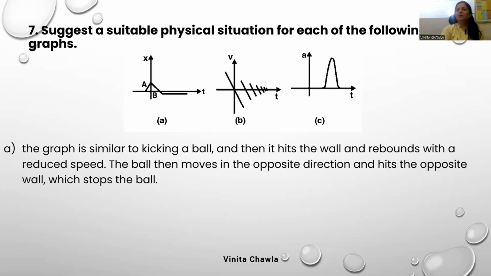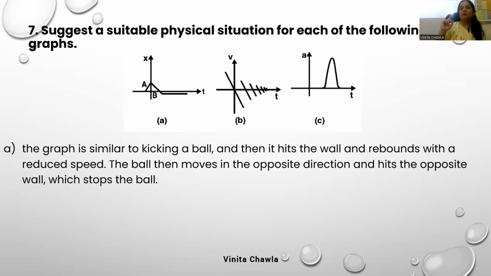The graph is similar to kicking a ball and then it hits the ball and rebounds with a reduced speed. The ball then moves in opposite direction and hits the opposite wall, which stops the ball. Can you elaborate? Can you explain? You have kicked the ball, it hits the ball. ठीक है? तो फिर जब बॉल इनिशियली 0 स्पीड पर था, बट आपने किक किया, वो बॉल को हिट करता है, फिर रिबाउंड करता है रिड्यूस्ड स्पीड के साथ.